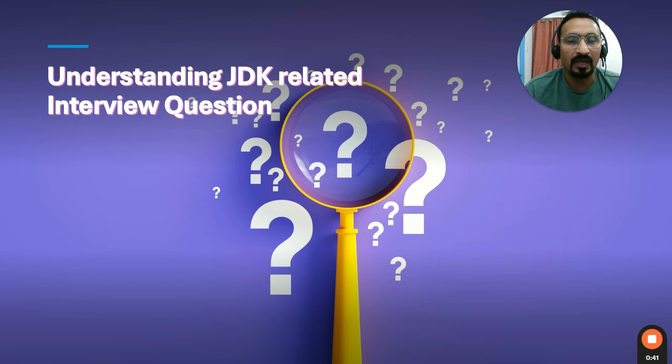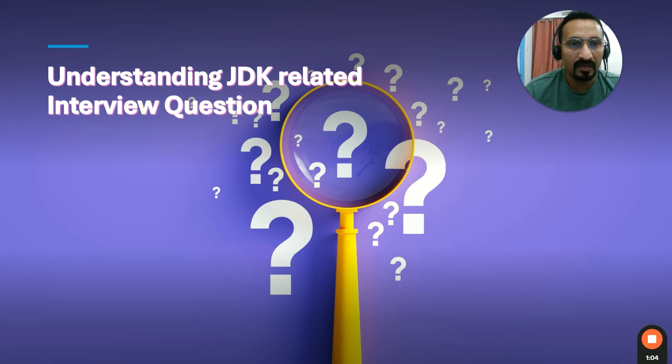They think the interviewer is asking about the version of JDK they are working with, but that's not the question. The interviewer wants to judge whether you really know the in and out history of OpenJDK, or which flavor of OpenJDK you are working with. Do you really know the different flavors of OpenJDK that exist in the market? So this interview question is related to that.